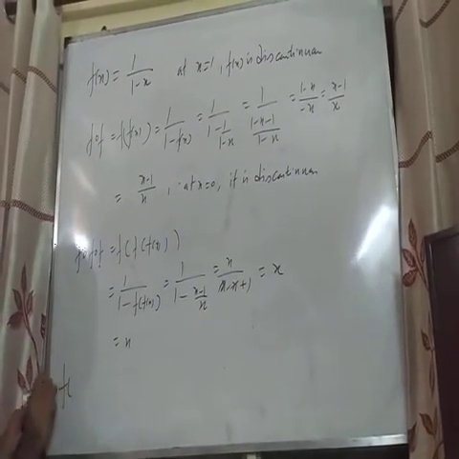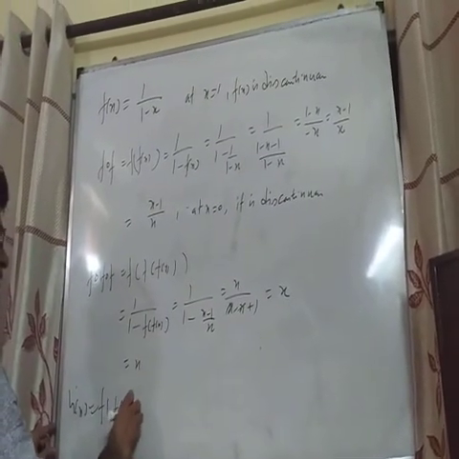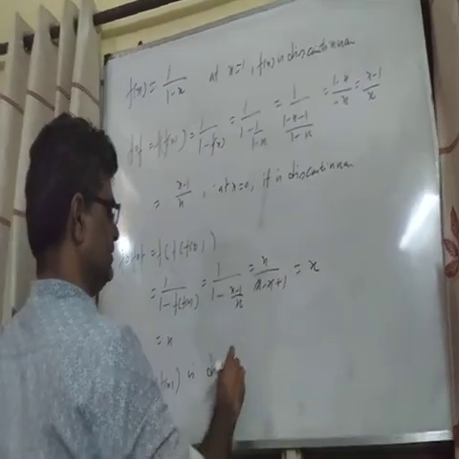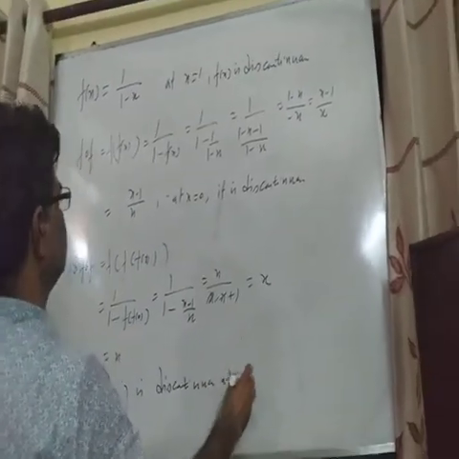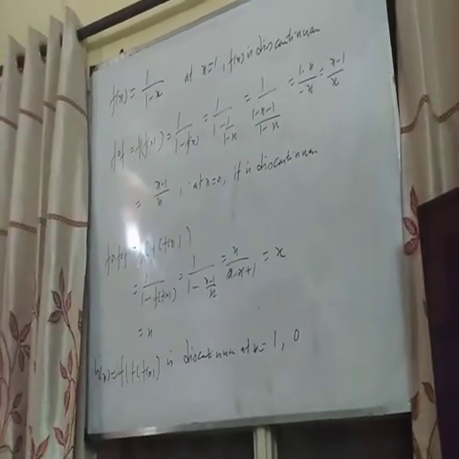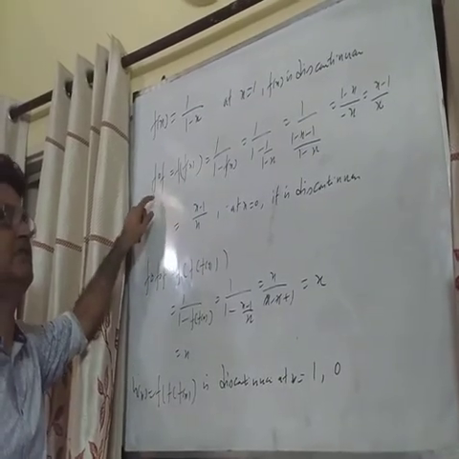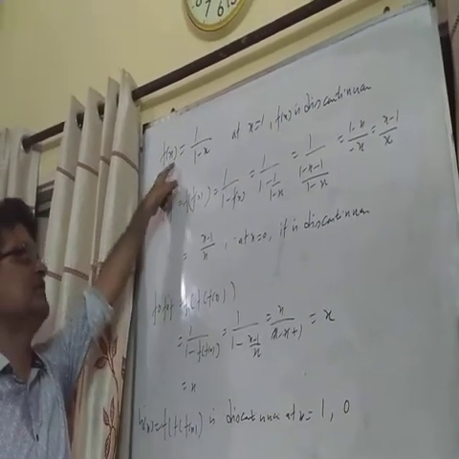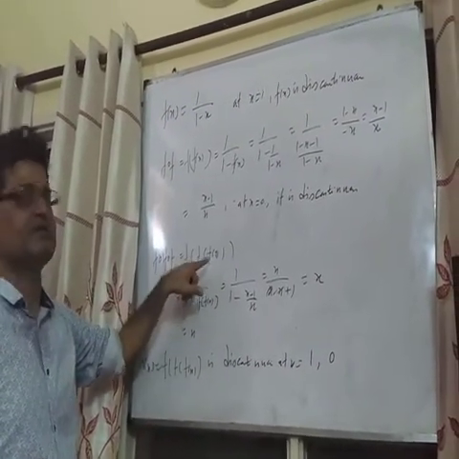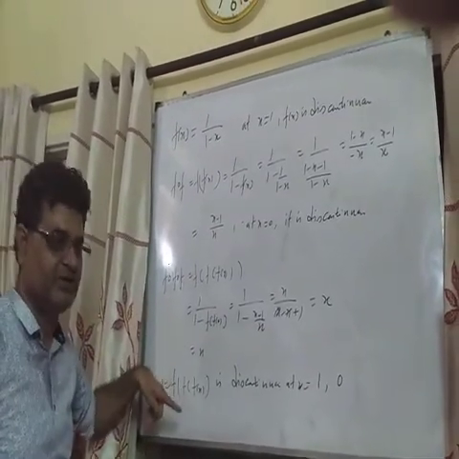But when we are discussing as a whole, say for h(x), f of f of f(x), then it is discontinuous at x equals 1 and 0. So this function is discontinuous at x equals 0 and 1. So you have to see at each and every stage of the function at what point f(x) is discontinuous, at what point f of f(x) is discontinuous, at what point f of f of f(x) is discontinuous. So as a whole, we'll take all the points of discontinuity together.